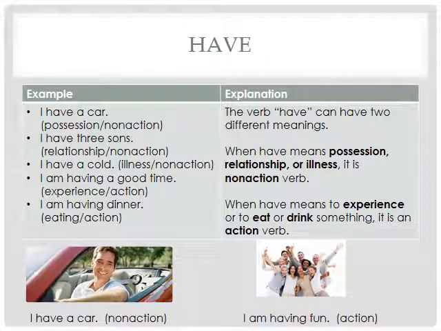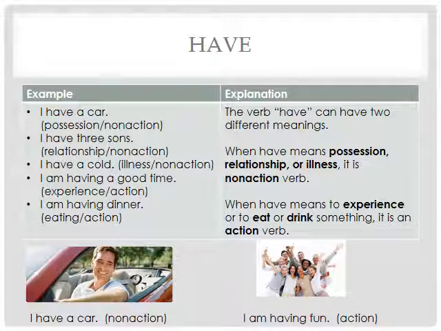The other word that can also have more than one meaning is have. Now we said that have is non-action when it means ownership, when you own something. So when you look down at the bottom, it's, I have a car, right? In that case, it's ownership.